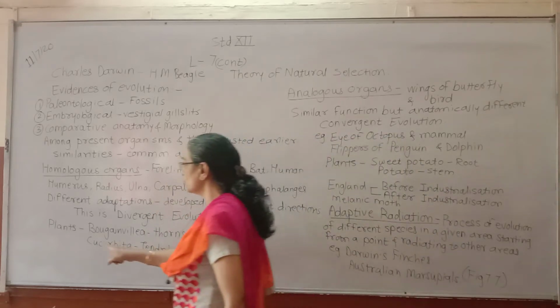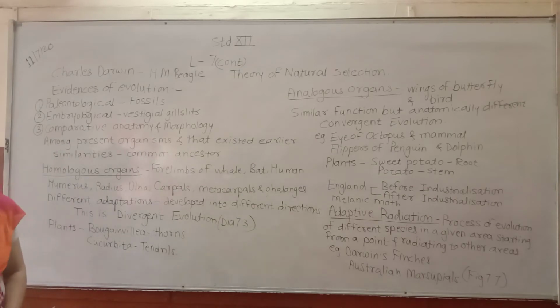Now let us come to the example of plants. In plants also we can see homology. In bougainvillea you can see thorns, and in cucurbita there are tendrils.